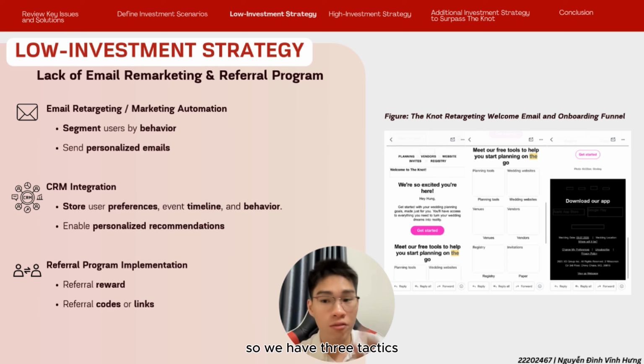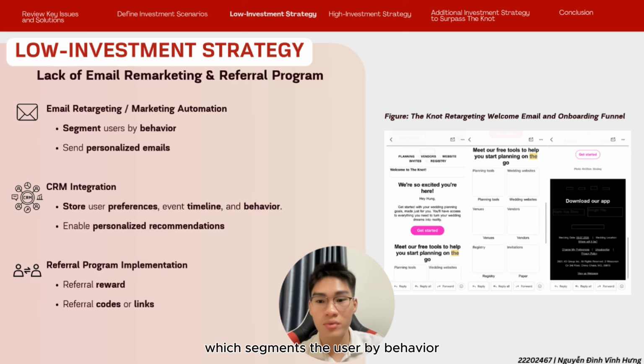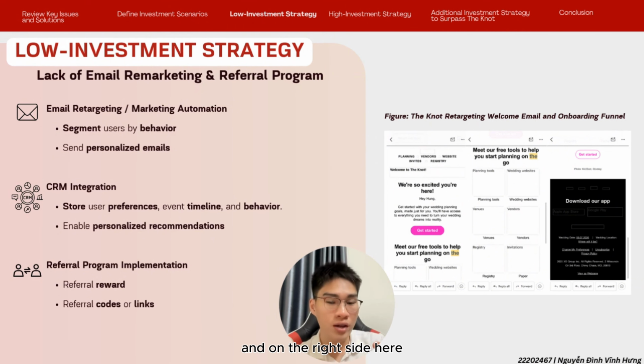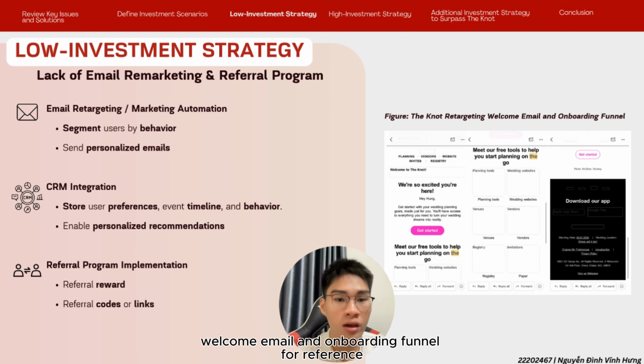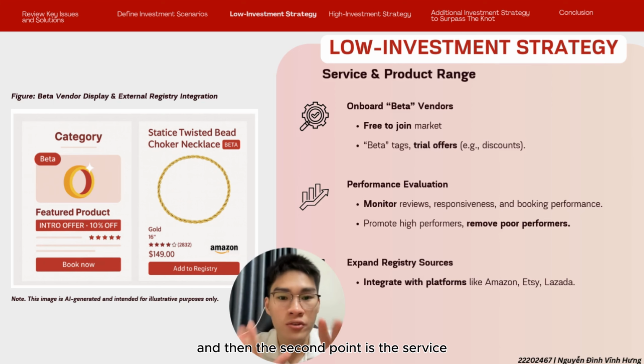We have three tactics. The first is email retargeting and marketing automation, which segments the users by behavior. By that, we send personalized emails to them to increase the conversion rates. Next, we use CRM to store user preferences, event timeline, and behavior, which allows us to personalize the recommendations for the user. And finally, we will implement a referral program. On the right side here, we have an illustration of the retargeting welcome email and onboarding funnel for reference.